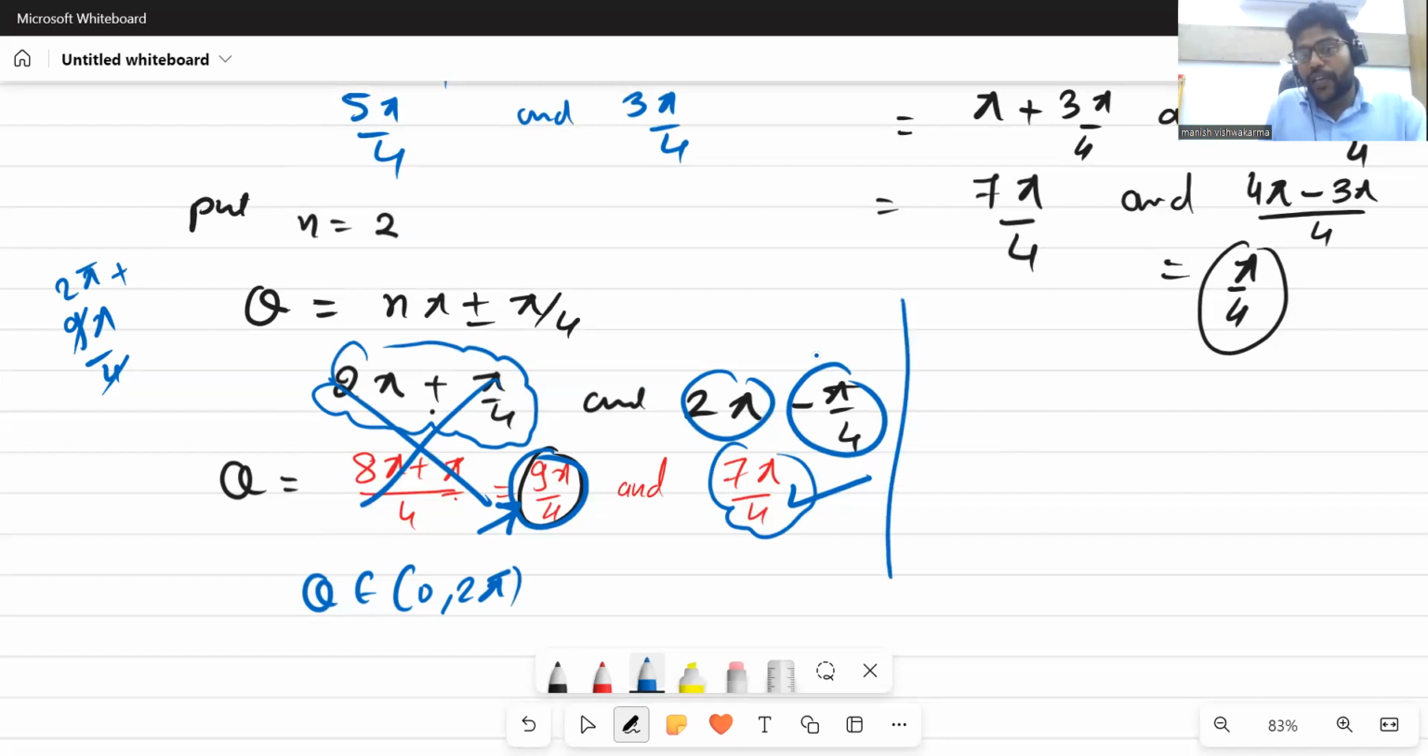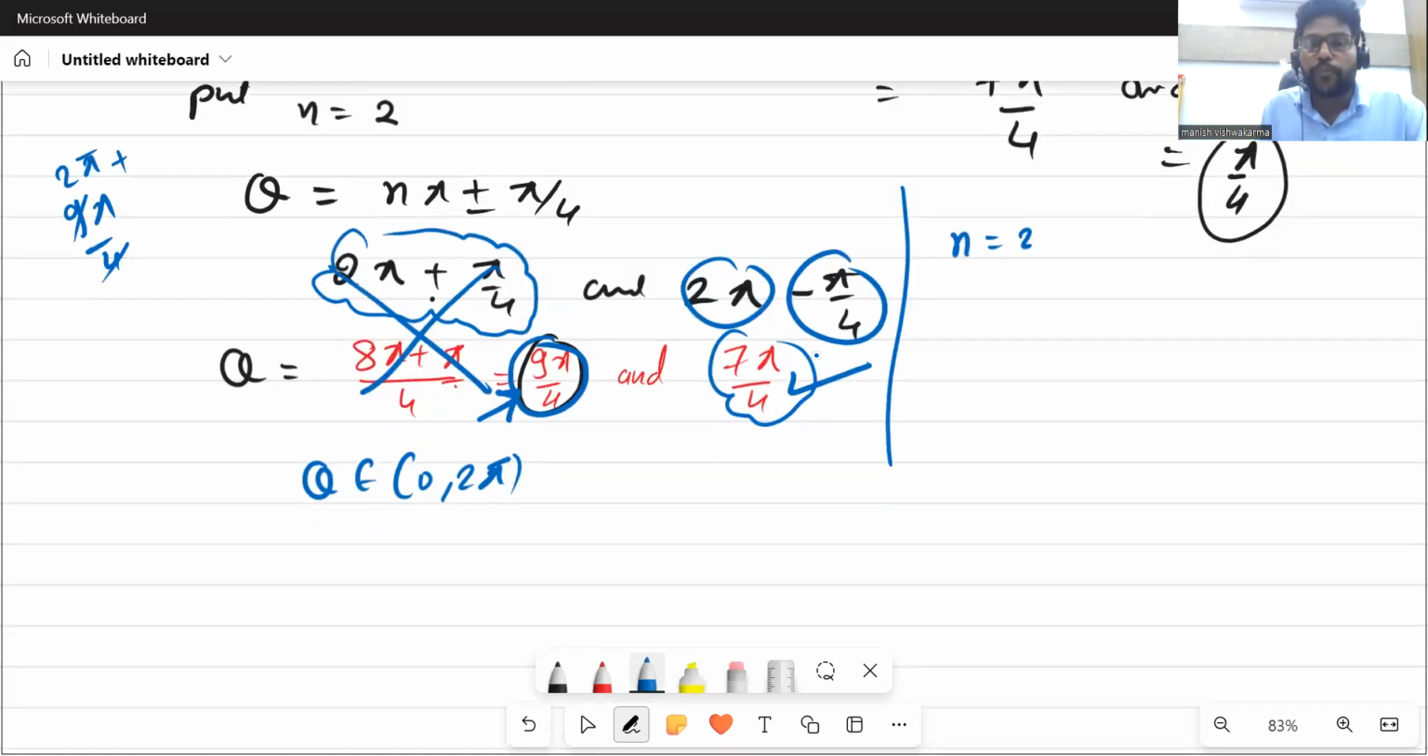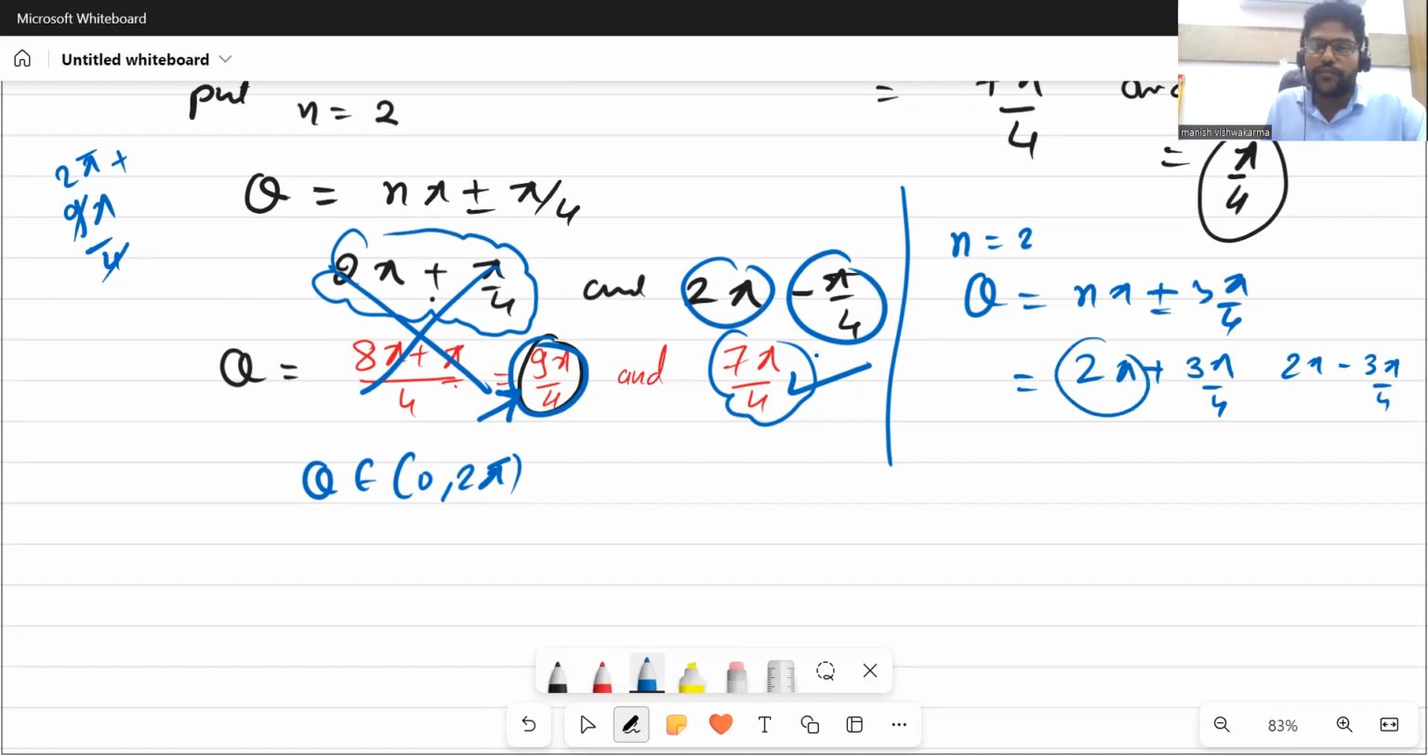Now we'll calculate again for n equal to 2 in this one. Let's see. I told you in the beginning only that we are going to get the same values, but we are finding them again for your understanding. So theta is equal to n pi plus minus 3 pi by 4. Taking 2, it's 2 pi plus 3 pi by 4 and 2 pi minus 3 pi by 4. The plus one we cannot consider. Minus, yes, we can consider, and it will be 5 pi by 4, which we already have as an angle.